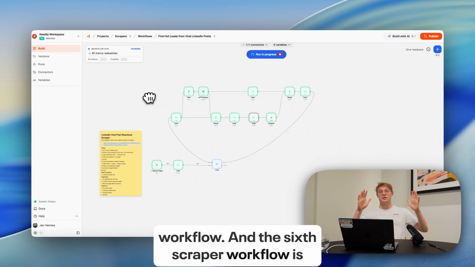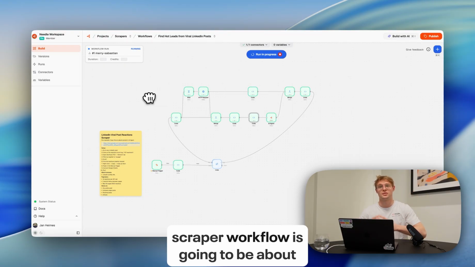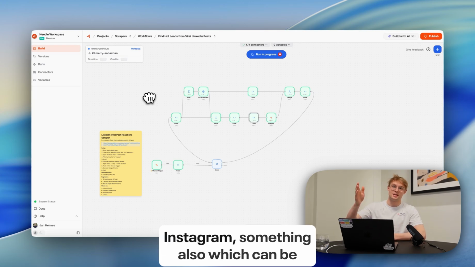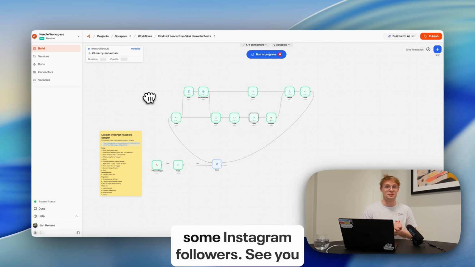The 6th scraper workflow is actually not about LinkedIn, but about Instagram, something which can also be interesting for you. We are going to scrape some Instagram followers.